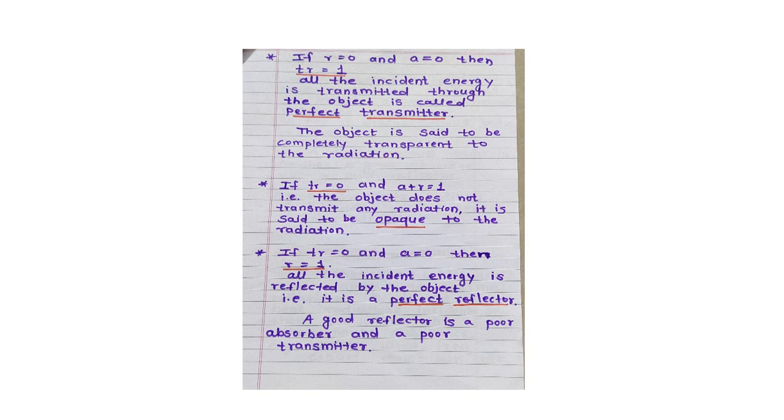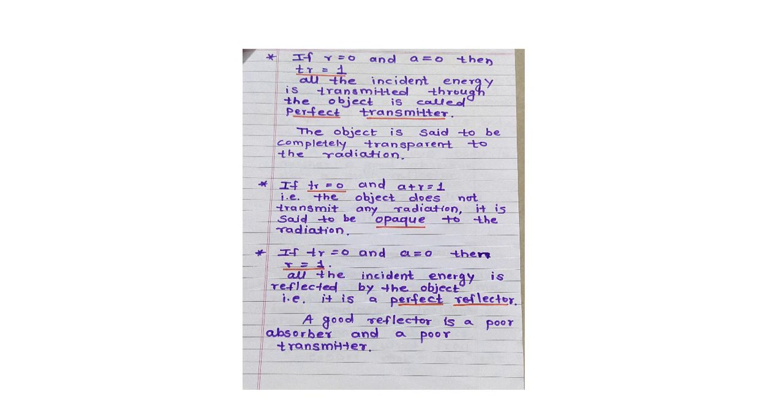Second, देखो कि if the coefficient of transmission is 0 and A plus R equals 1, then it means the object does not transmit any radiation. It is said to be opaque to the radiation. अगर coefficient of transmission 0 है and coefficient of absorption plus coefficient of reflection 1 है, तो the object does not transmit any radiation. Object radiation transmit नहीं करता. That object is said to be opaque to the radiation.